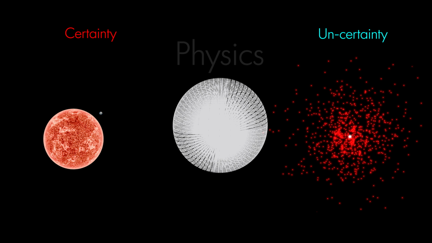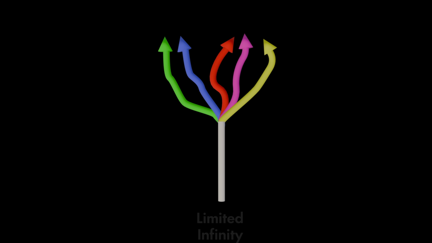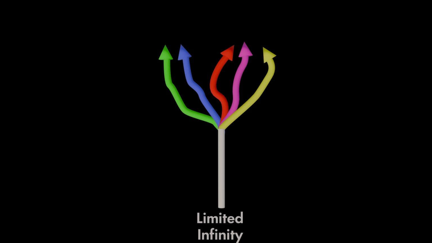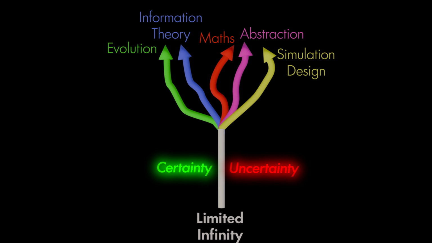In physics, reality appears probabilistic at one scale and deterministic at another. In biology, inherited versus acquired adaptation. In study of mind, conscious choice versus probabilistic subconscious processes. Even in philosophy, fate and free will. I find these different versions of the same argument, and being a curious person just trying to come up with intuitive models helps me understand reality. This model of limited infinity is a personal thought model to help unify concepts of certainty and uncertainty. To explain this model, I'll follow this map.